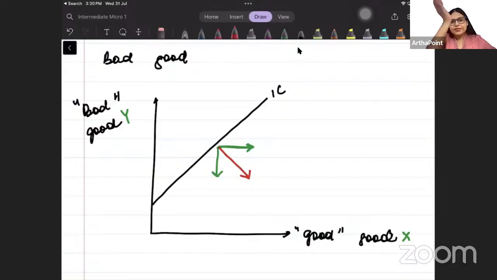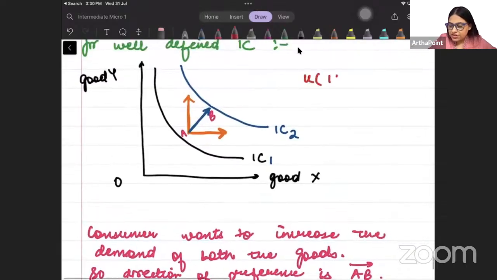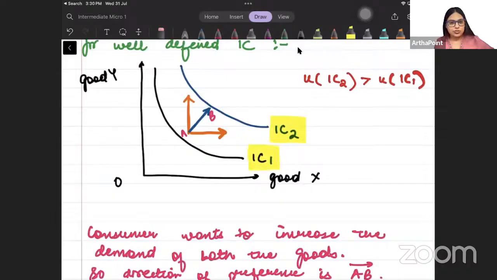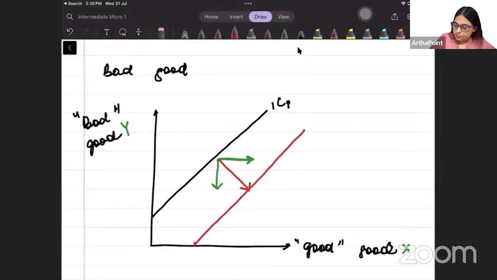It means that the indifference curve which comes towards the right will give me more utility. Here I am saying that utility from indifference curve 2 is more than utility from indifference curve 1. This indifference curve is giving me more satisfaction, and this one is giving me less satisfaction, right? So if this is IC1, indifference curve 2 will be here, better. Direction of preference is like this. So indifference curve 3 will be here.